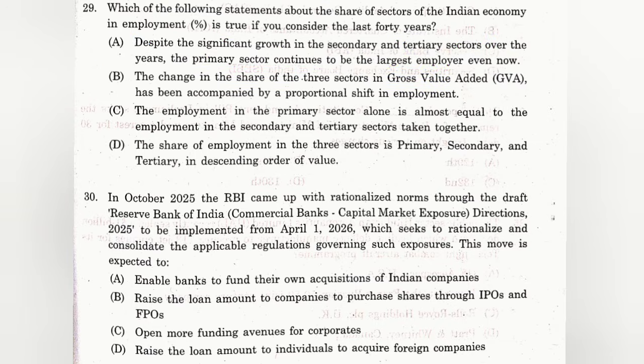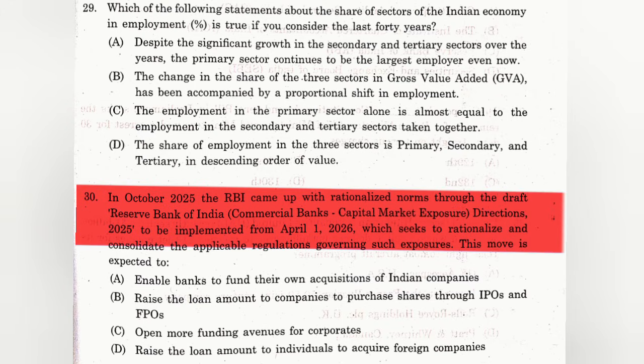Question number 30. In October 2025, the RBI came up with rationalized norms through the draft Reserve Bank of India Commercial Banks Capital Market Exposure Directions 2025 to be implemented from April 1, 2026, which seeks to rationalize and consolidate the applicable regulations governing such exposures. This move is expected to. The answer to this question is not yet clear to me, so sorry, I will skip this question as well.